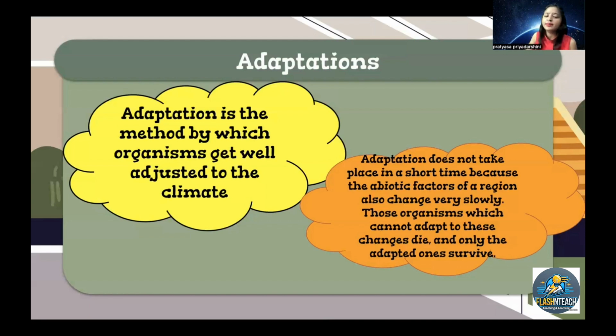Now, adaptation doesn't take place in a very short time. Obviously, it will take a lot of time. Adaptation doesn't take place in a very short time because the abiotic factors of a region also change very slowly. And the organisms which cannot adapt to these changes die, and only the adapted ones survive. Now, you can see dinosaurs are not there today, right? We cannot see them because they couldn't adapt to the environment. If they could, they would still be there, but they're not there, right? Because they could not adapt to the environment.